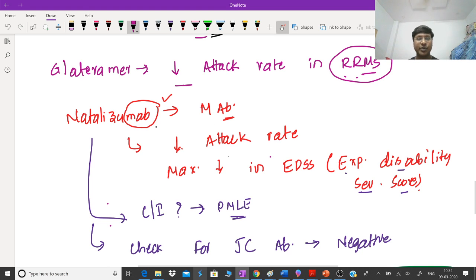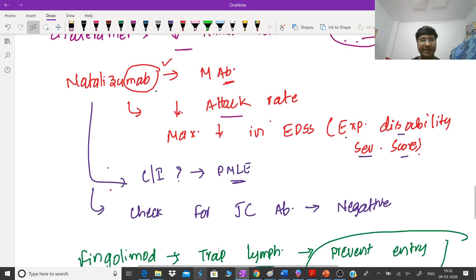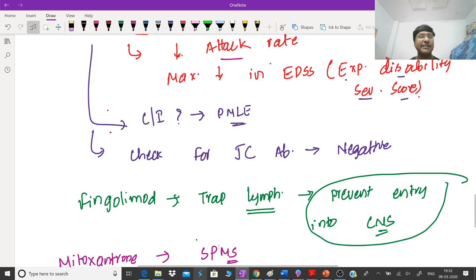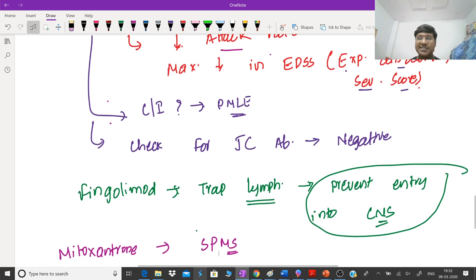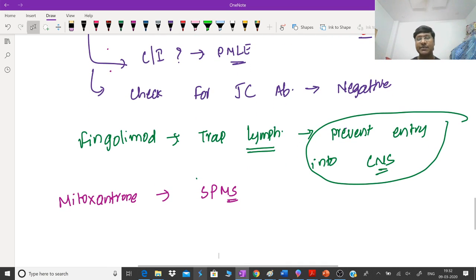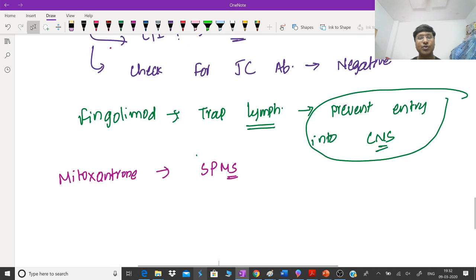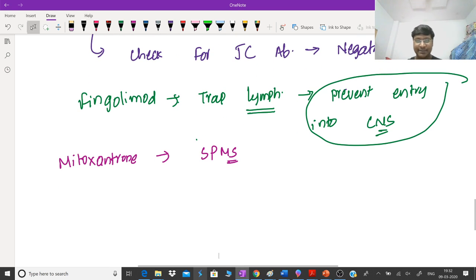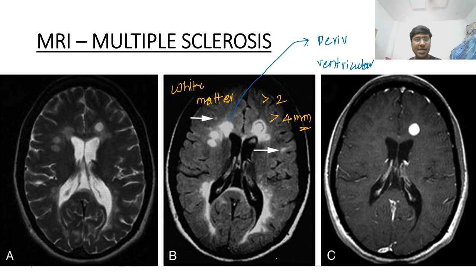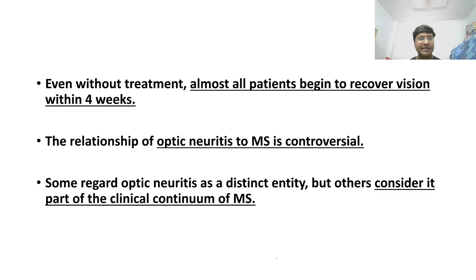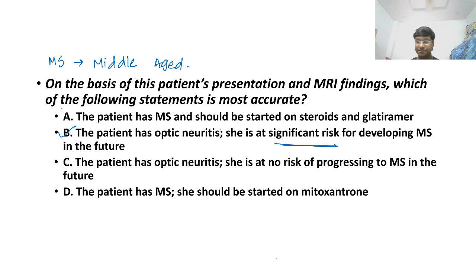Natalizumab is a monoclonal antibody which will reduce the attack rate and cause maximum reduction in expanded disability severity scoring, and it is contraindicated in patients with PML, progressive multifocal leukoencephalopathy. That is the reason why we have to check for the JC antibody, and if it is negative then only we give it. Fingolimod will trap the lymphocytes. Mitoxantrone is mainly useful in patients with secondary progressive multiple sclerosis. So I hope you might have understood this particular question now.